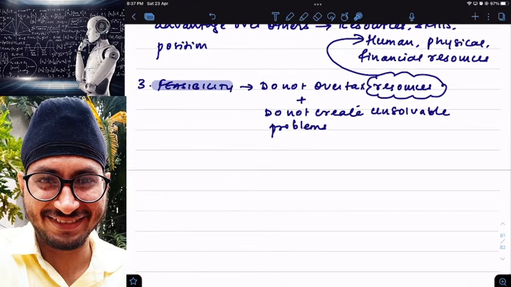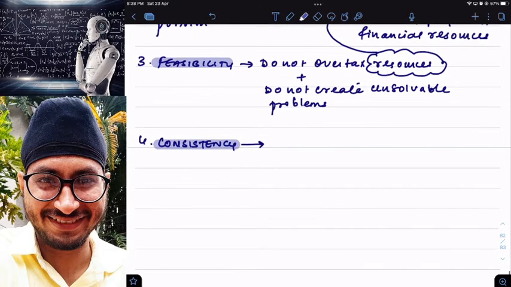Then we have the last one, consistency. Sir, what exactly do we mean by consistency? Consistency means strategy should not represent inconsistent goals.